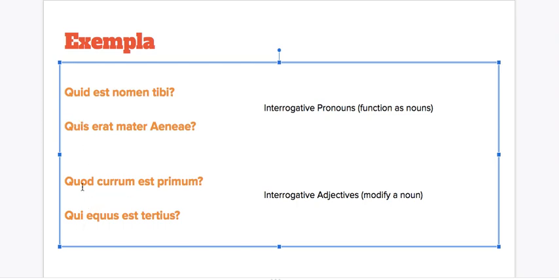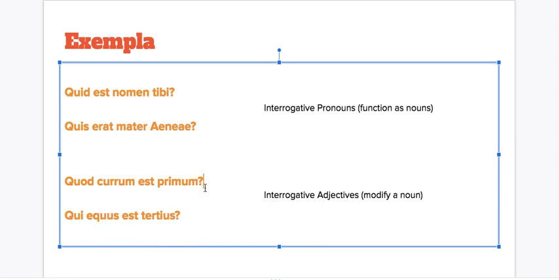Here, we're talking about adjectives. Quod does not stand on its own. Quod modifies what word in the sentence? Say it aloud. Hopefully you said currum. Yes, it's modifying the noun currum. In this sentence, what is qui modifying? Equus, which horse, which chariot.